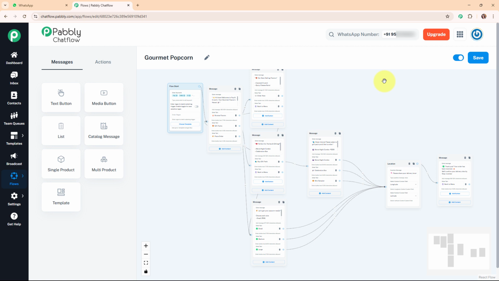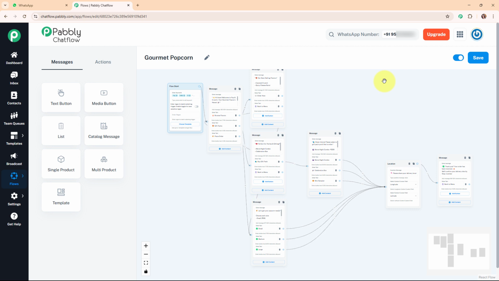Alright, so as someone who runs a gourmet popcorn business, I often get messages from customers asking about flavors, pricing, delivery options, and how to place an order. Replying to each message manually takes a lot of time, especially during busy hours. By building a WhatsApp chatbot, I can answer common questions automatically, take orders, share product details, and even send offers, all without needing to respond personally every time. This makes my business available 24/7, improves customer experience, and helps me manage more orders with less effort, so I can focus on growing my brand and serving delicious popcorn.